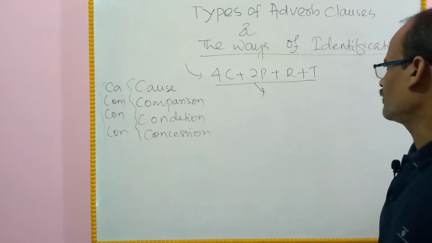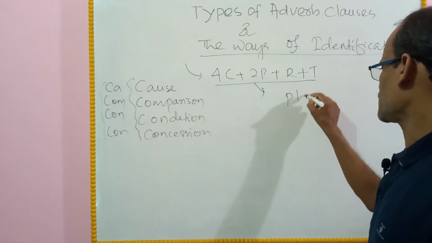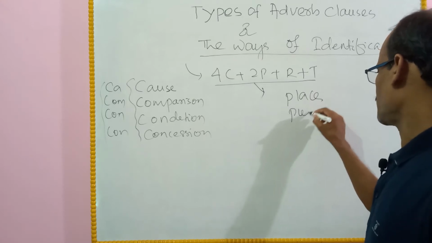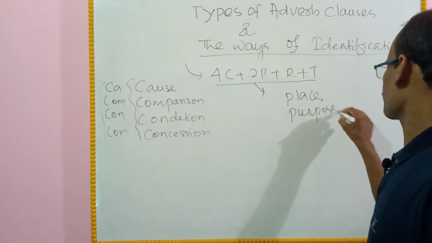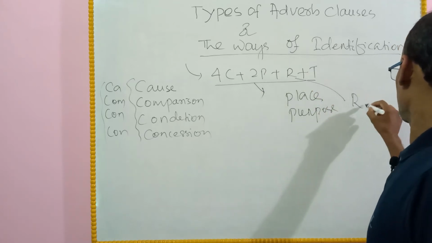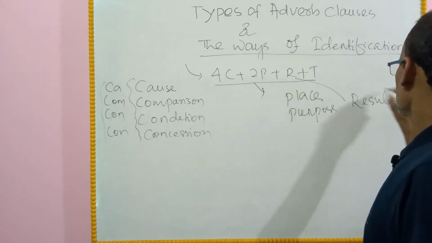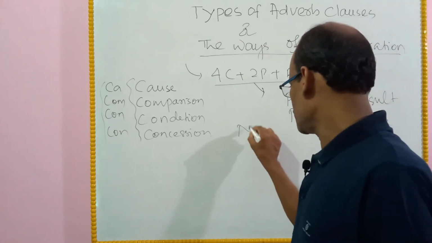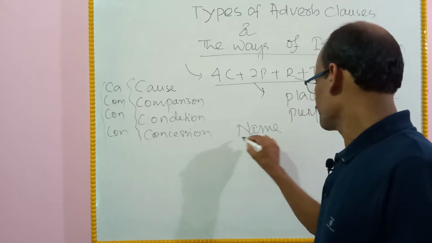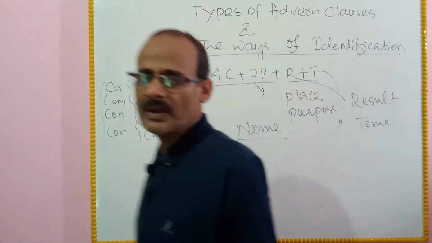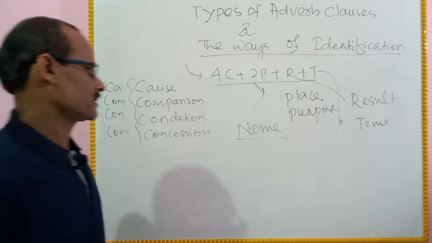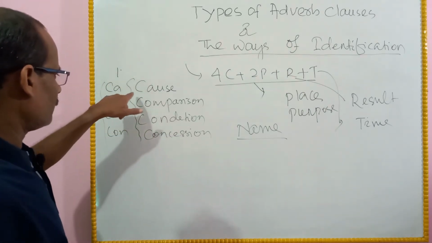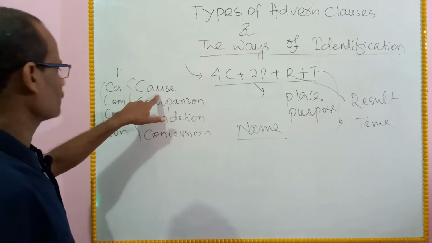Then come to 2P. One P stands for place, another P stands for purpose. Then R for result, T for time. Now we name our adverb clauses. First, adverb clauses of cause, 1.